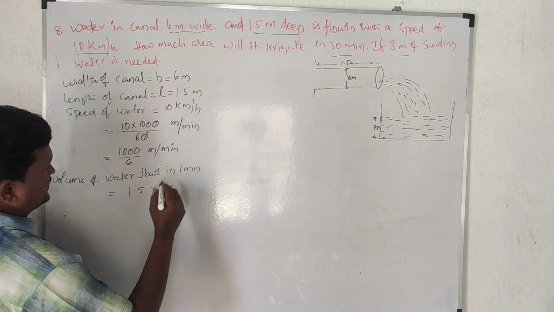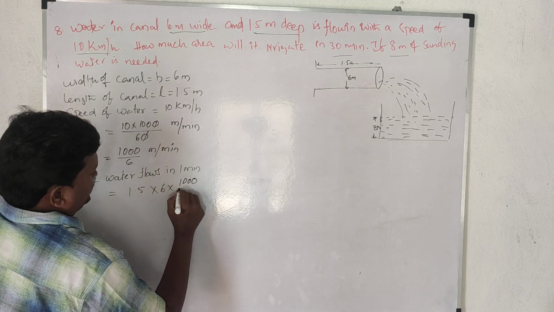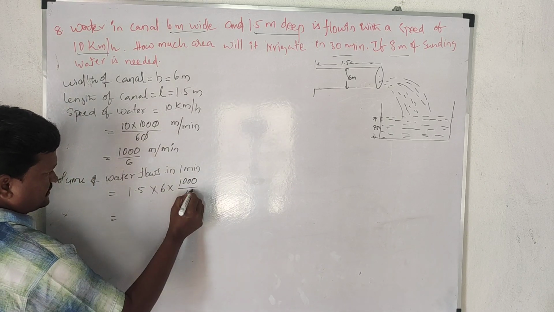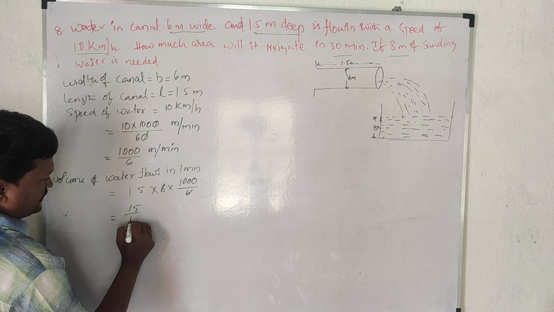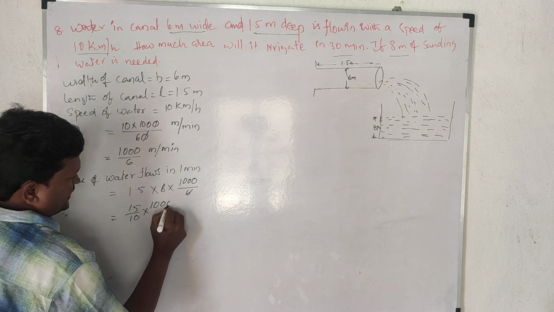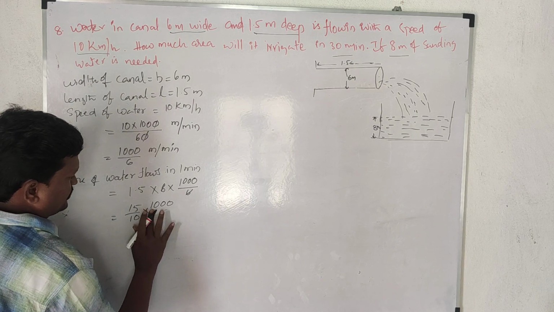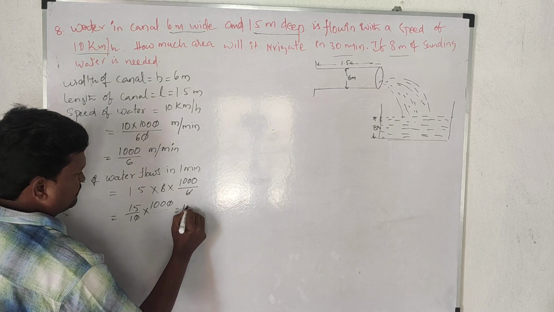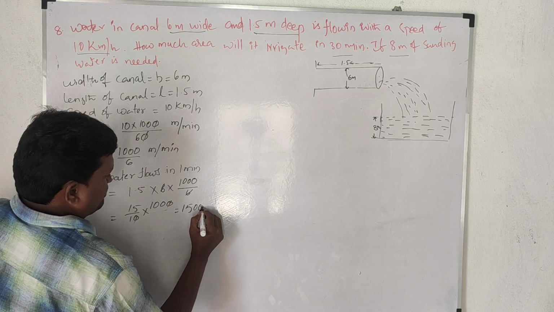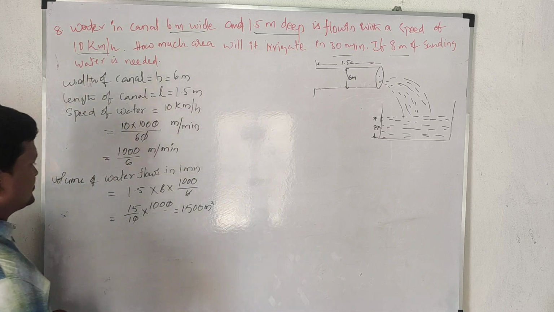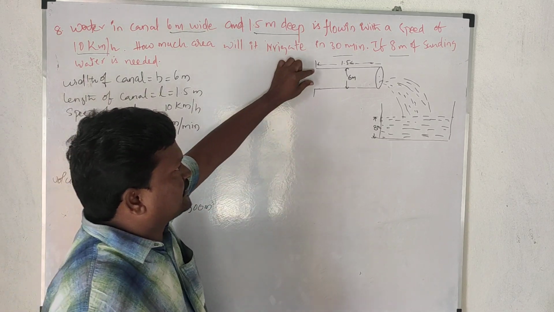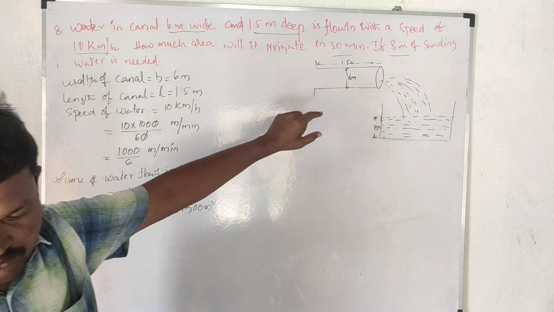So it is 1000 by 6. The 6 cancels. This is 15 by 10 into 1000 by 1000... the 0 cancels. It will be 1500 meter cubes. This is the volume of water flowing in the canal in 1 minute.